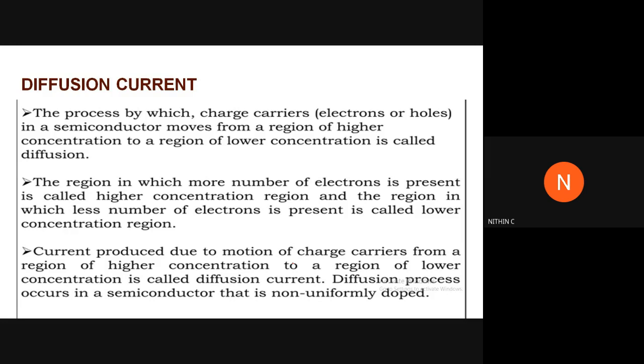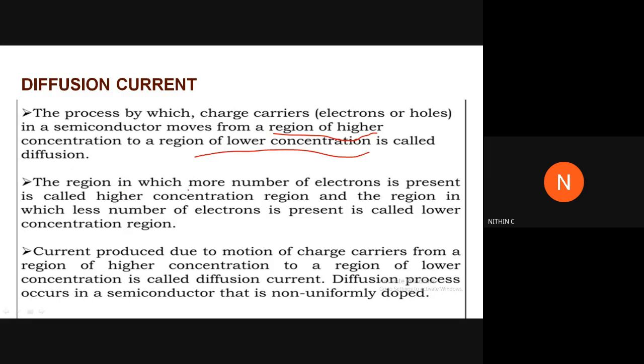Now the second part is diffusion current. I already mentioned there are two mechanisms for the transport of carriers within the semiconductor material. One was drift, and the other is diffusion current, which is due to the concentration gradient. The process by which the charge carriers, that is electrons or holes in a semiconductor, move from a region of higher concentration to a region of lower concentration is called diffusion.